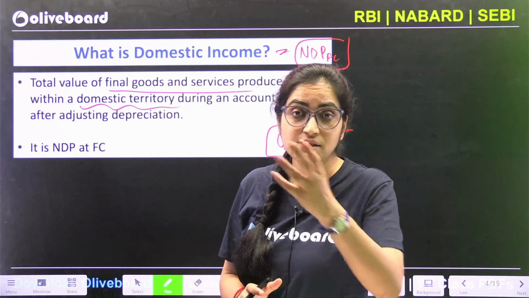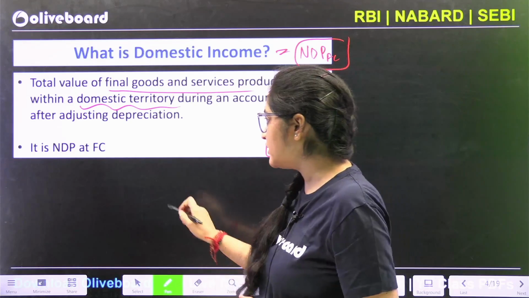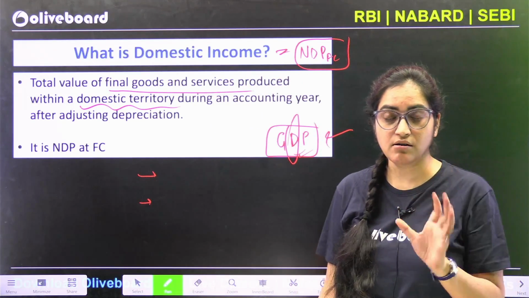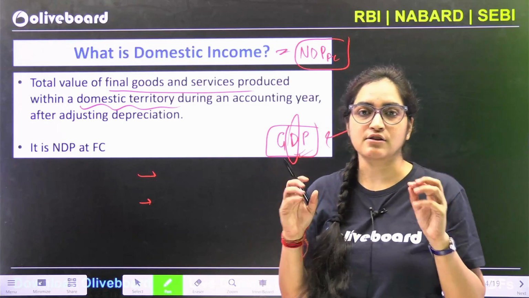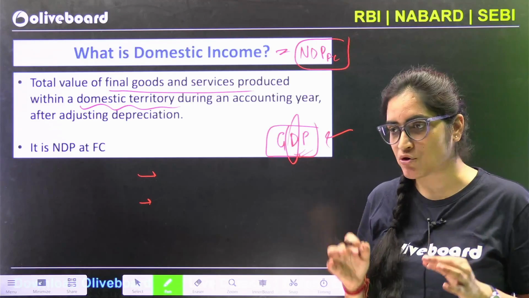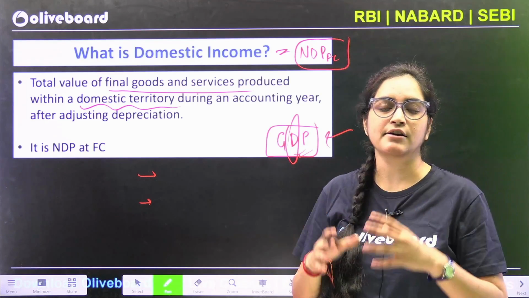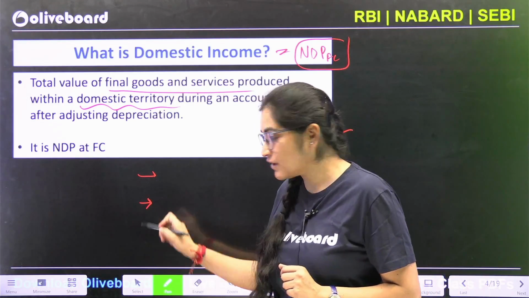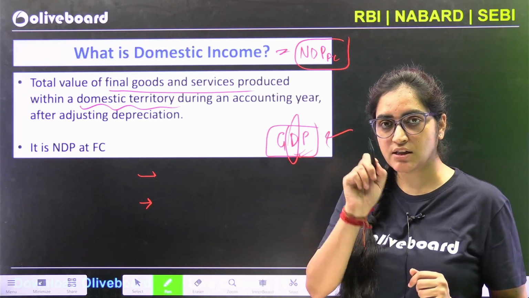First of all, what is there in this domestic income calculation? Domestic income calculation comprises the income that is earned within the geographical territory. So the total goods and services produced within the geographical territory of a nation. If I am talking about India, then in the Indian territory, whatever goods and services are being produced in that territory,